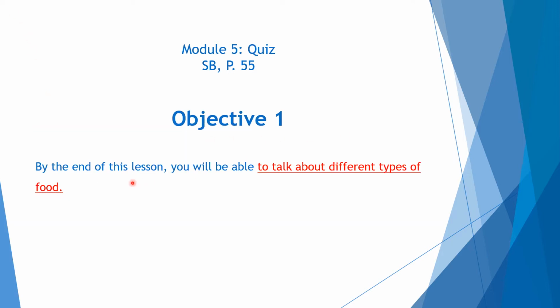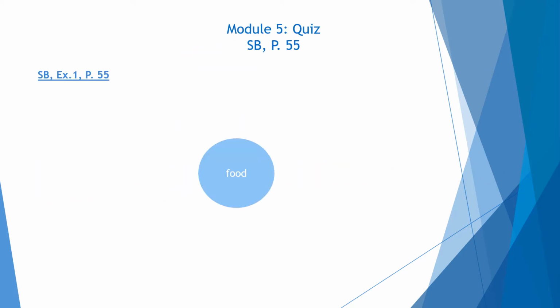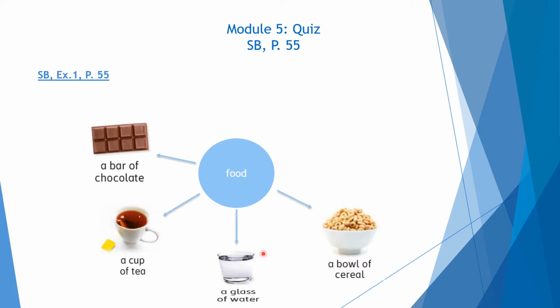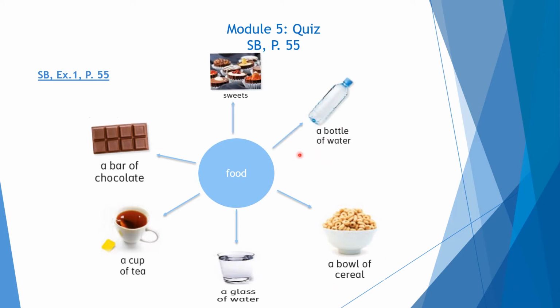Objective 1. By the end of this lesson, you will be able to talk about different types of food. Student book, exercise 1, page 55. We have a bar of chocolate, a cup of tea, a glass of water, a bowl of cereal, a bottle of water, and sweets.